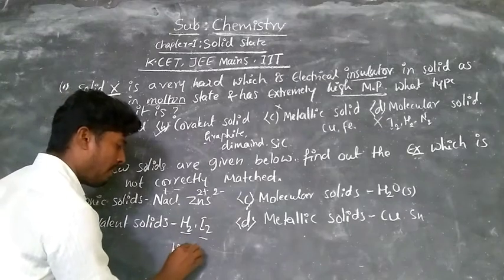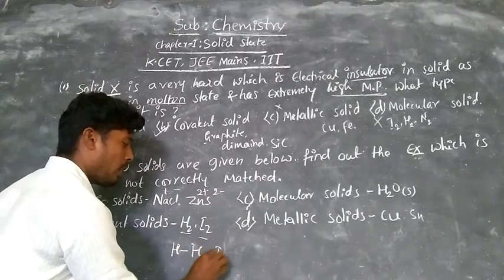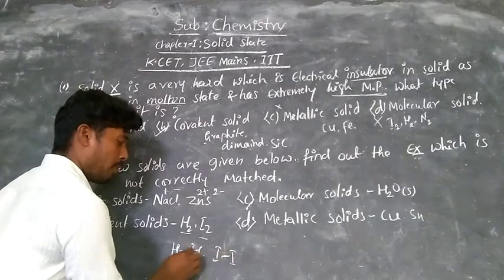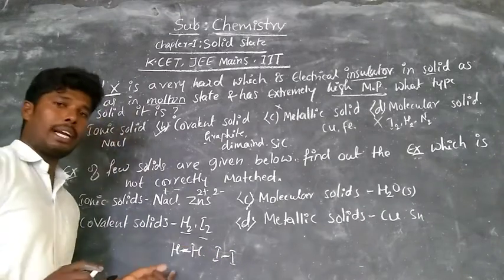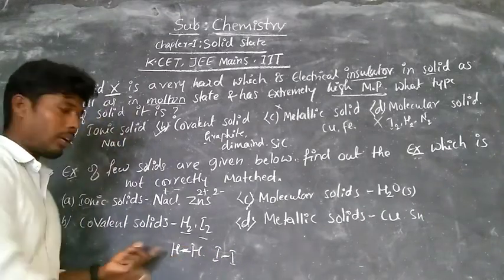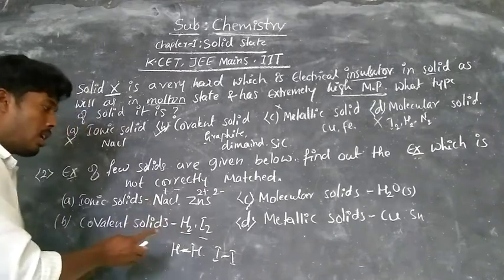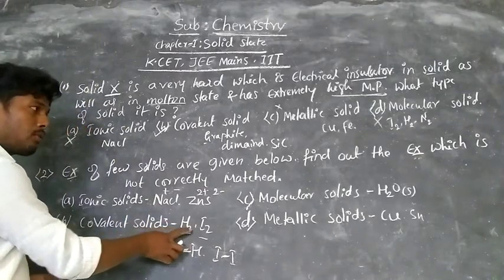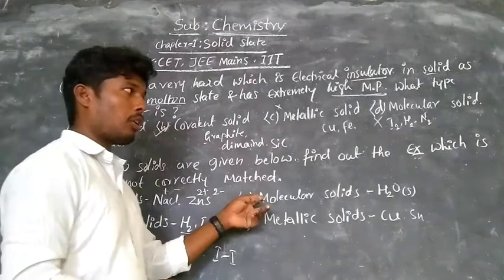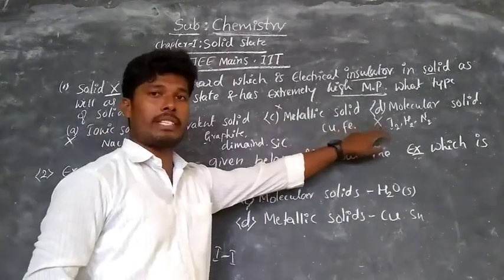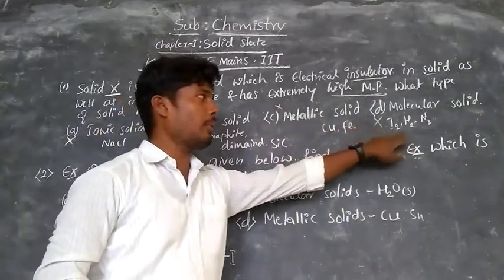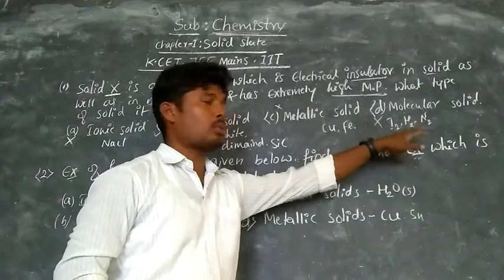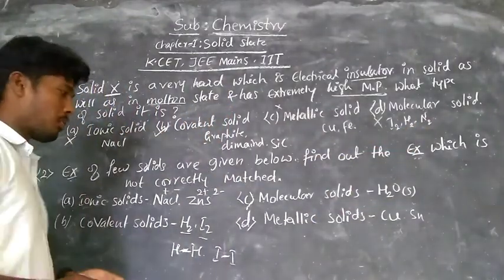Here there is a bond between hydrogen and hydrogen, and iodine and iodine. These are not covalent compounds. These are molecules. Molecular compounds means molecular solids. So iodine and hydrogen gas are the best examples for molecular solids. That is I2, H2, N2.